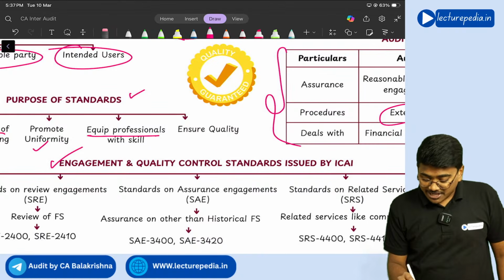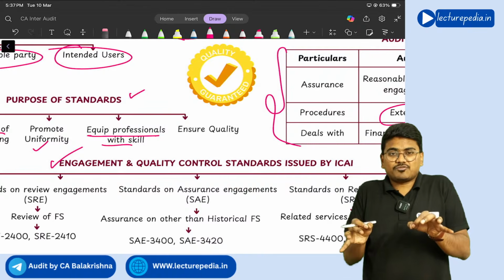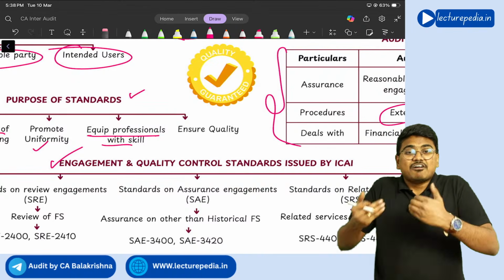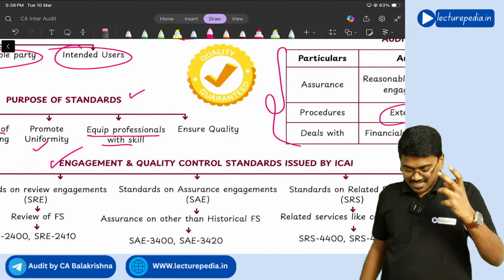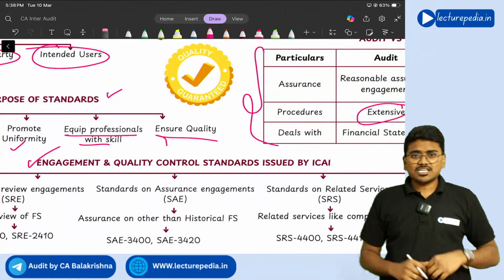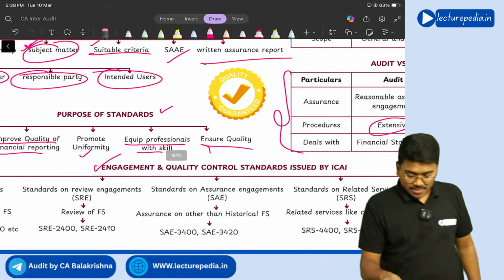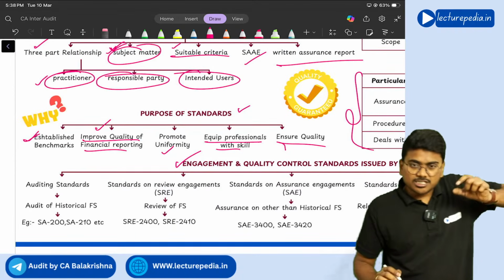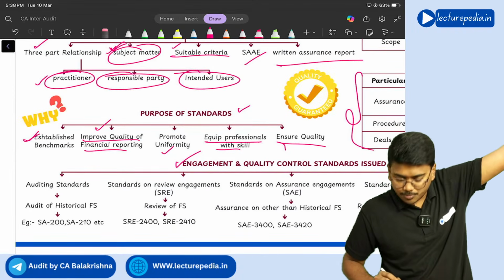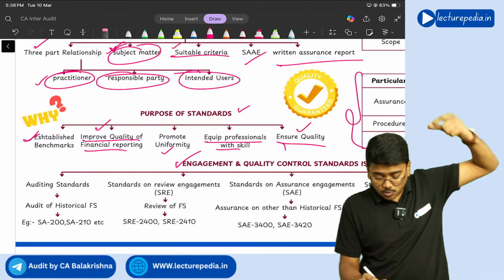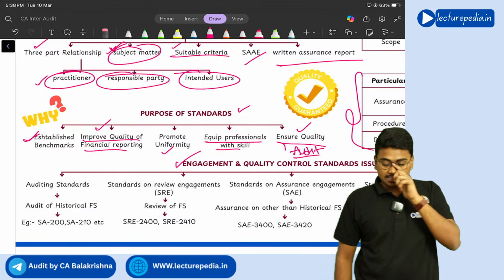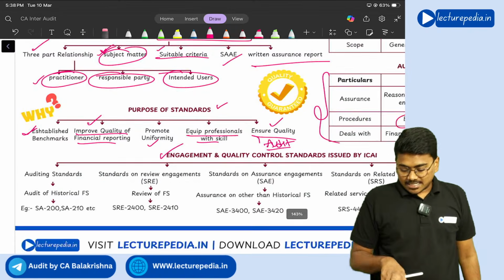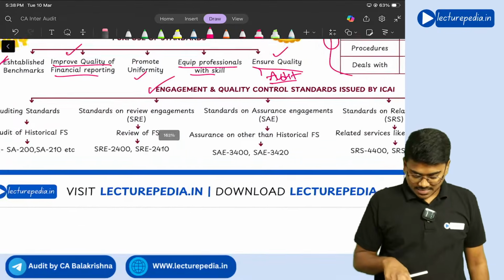It will equip the professionals with the skills that are required for doing the audit. And finally, it ensures the quality of financial reporting, and last one, it ensures the quality of audit. Okay. Yes, sir. So that is the purpose of auditing standards.